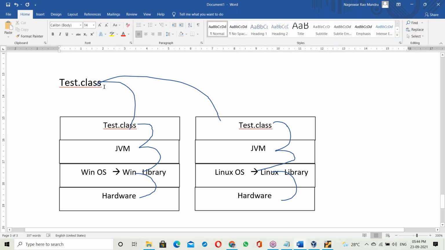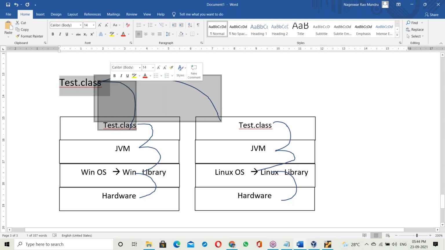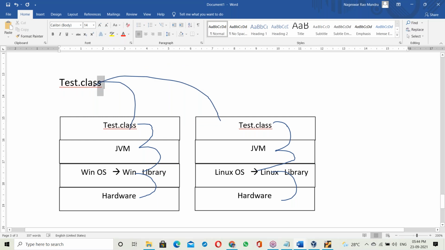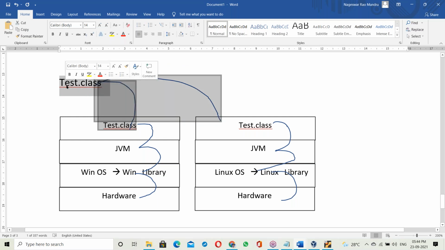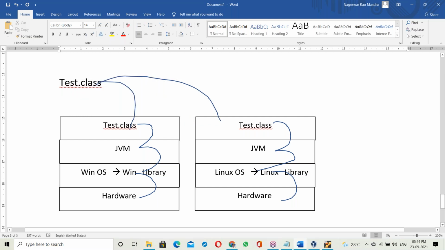So this Tested.class file is platform independent. This Tested.class file does not contain any OS library. If a .class file contained an OS library, it would become OS dependent. But a .class file doesn't have any OS library. It's a purely Java program. At runtime, it depends on the OS.